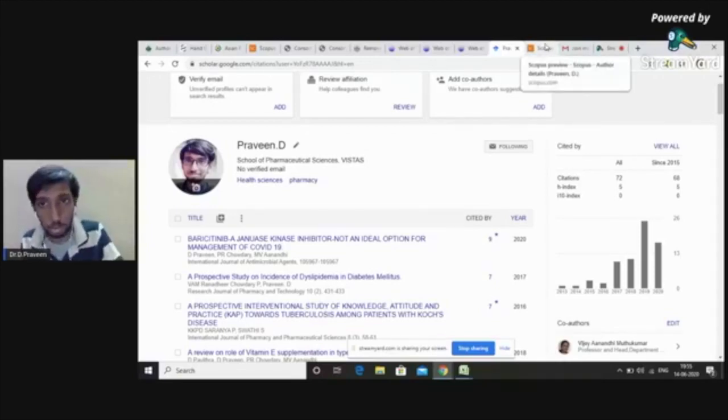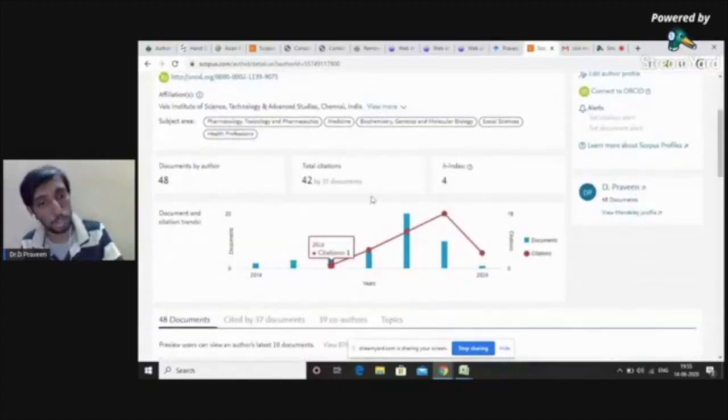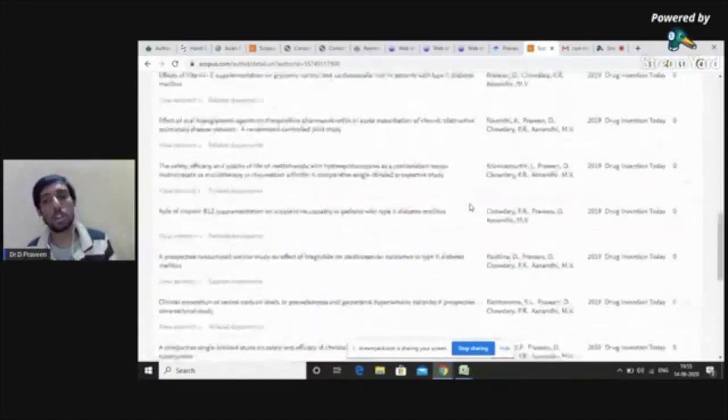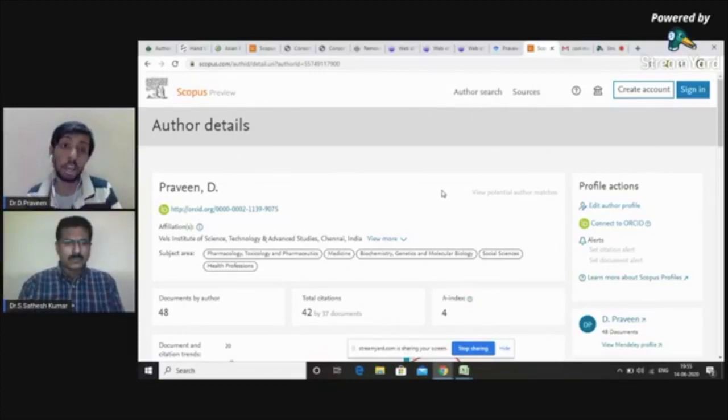The next thing is Scopus. Like I said, in author search you can search for your profile. Scopus also includes your publications, tracks your citations, and tracks your h-index. All your papers published in a Scopus-indexed journal will automatically get updated into Scopus Preview, provided you allow four weeks from the date of publication.